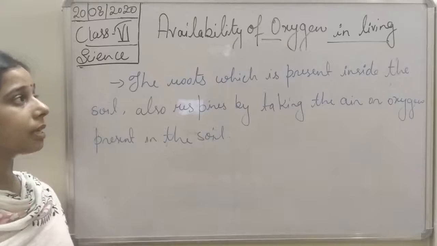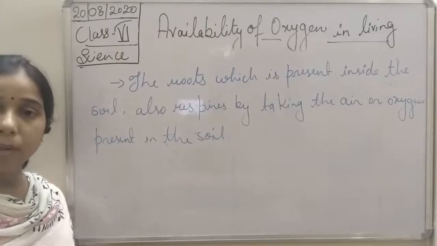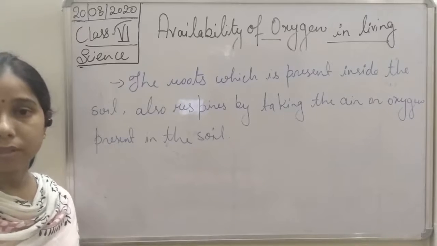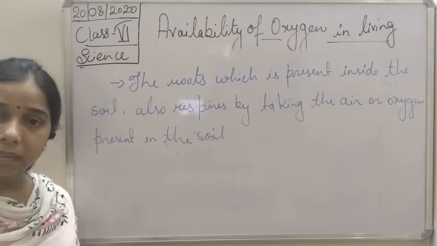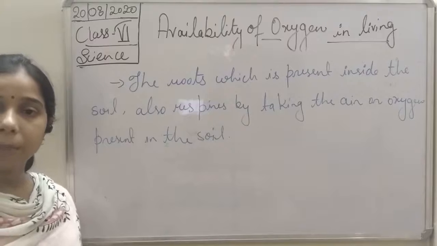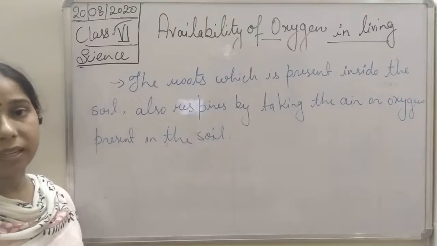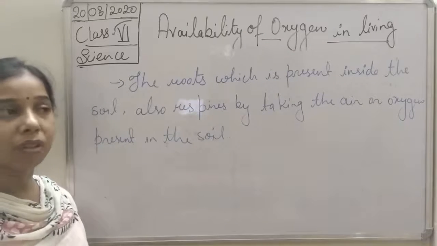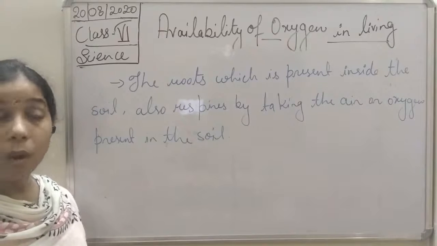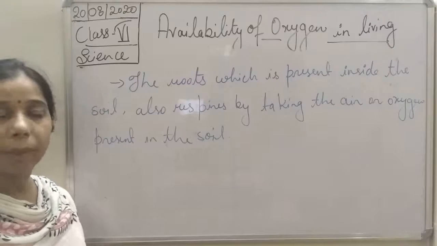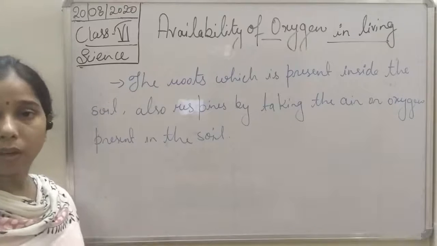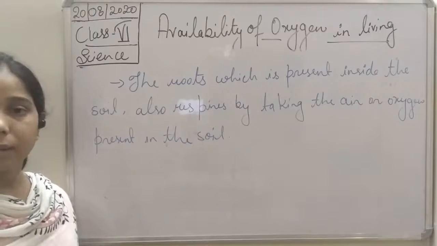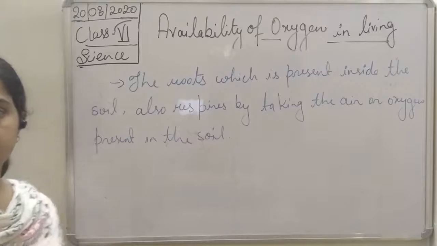So, students, we can say how oxygen is available for the living organisms which live inside the soil. Okay, the soil consists of a lot of space, and that helps in trapping the air, the oxygen in it, which is finally used by the living organisms, including animals like the earthworm, as well as the root, a part of the plant, which is present inside the soil. Okay, so by this way, the oxygen is available inside the soil.